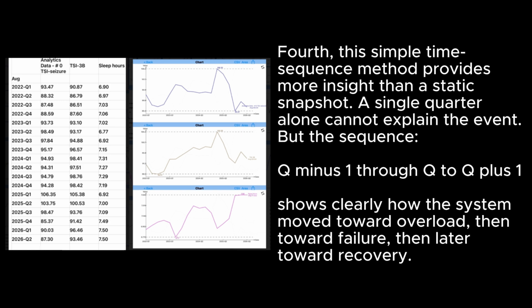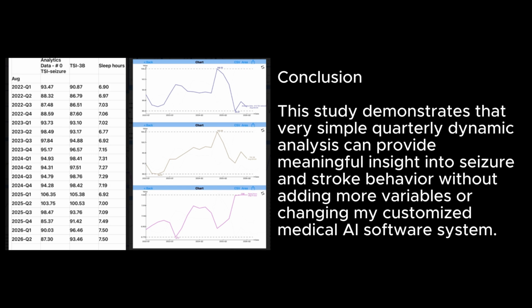Fourth, this simple time sequence method provides more insight than a static snapshot. A single quarter alone cannot explain the event, but the sequence Q-1 through Q to Q+1 shows clearly how the system moved toward overload, then toward failure, then later toward recovery. Conclusion: this study demonstrates that very simple quarterly dynamic analysis can provide meaningful insight into seizure and stroke behavior without adding more variables or changing my customized medical AI software system.